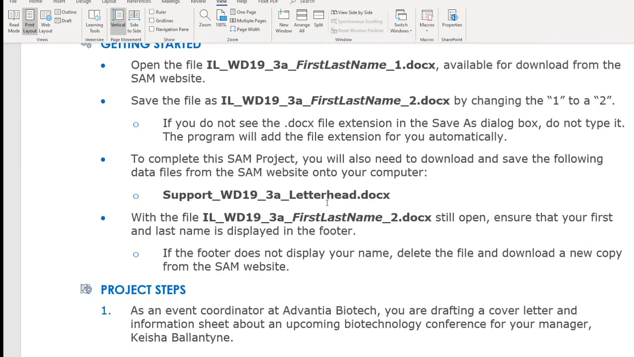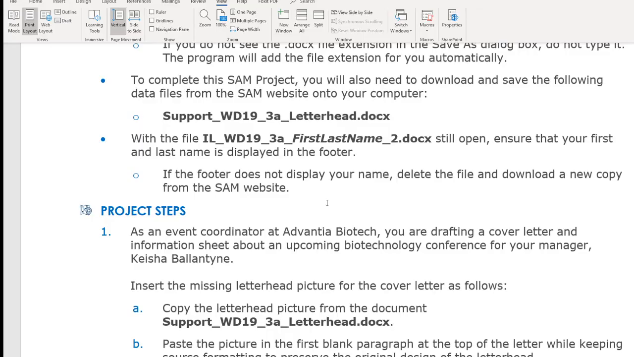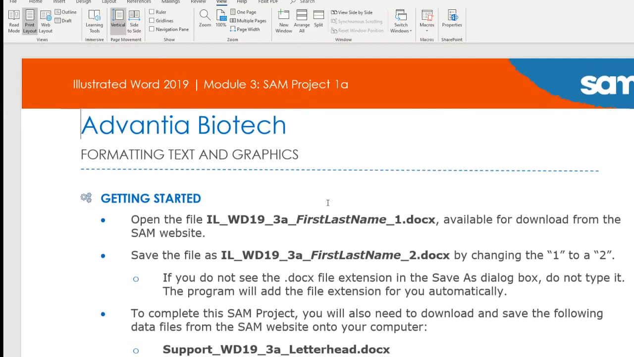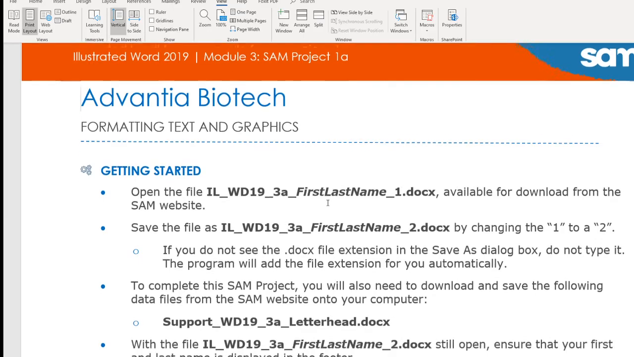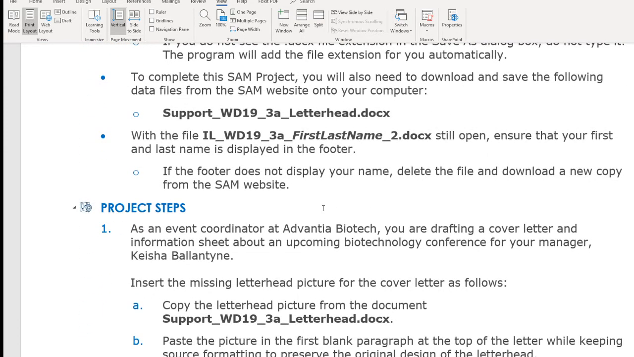Alright, so you are going to do this work to learn the formatting, text, and graphics. As an event coordinator at Advantia Biotech, you are drafting a cover letter and information sheet about an upcoming biotechnology conference for your manager, Keisha Ballantyne. It's important because this document will most likely be for your investors. Okay, so you need to make it very professional.